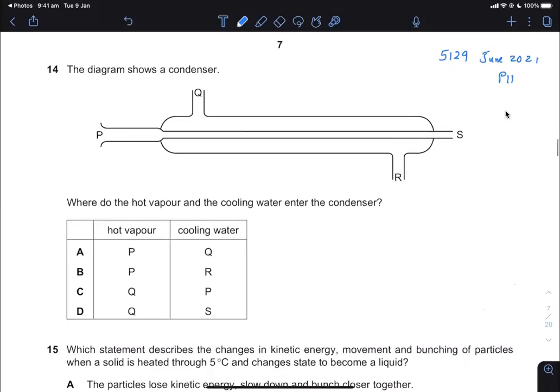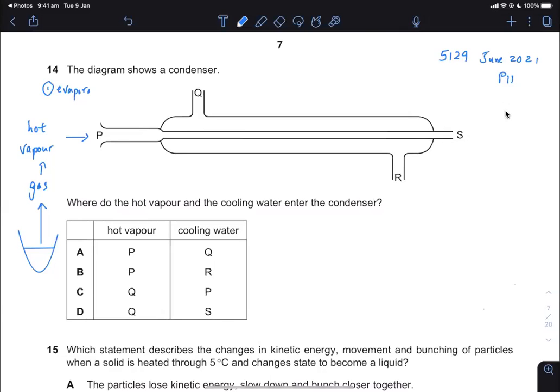So question 14, we have a condenser. You can think about this condenser as where the hot vapor will come in. It's called hot vapor because it's a gas that boils. So you have a solution mixture, and it's going to go into the gas because this is distillation. You boil the solution mixture, and it involves boiling or evaporation. That is your first step: evaporation, or you call it boiling, changing into the gaseous state.